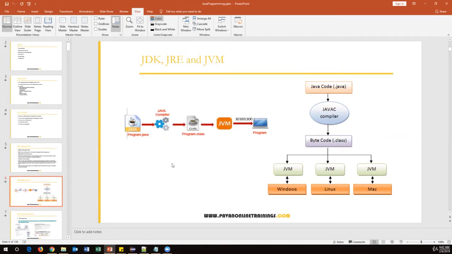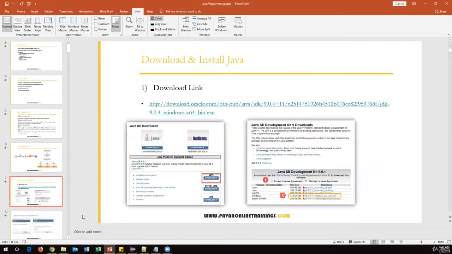So this is the internal structure of Java, but it is not very important for us, because just a basic understanding is enough. That's the reason I'm just covering this topic, otherwise it is not required. This is the basic information about Java. Now we'll see how to install Java.